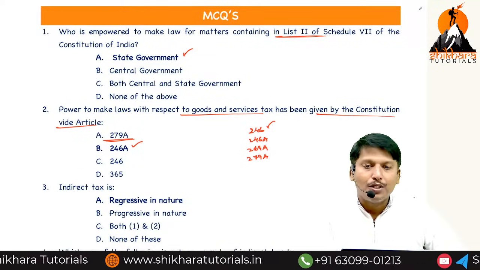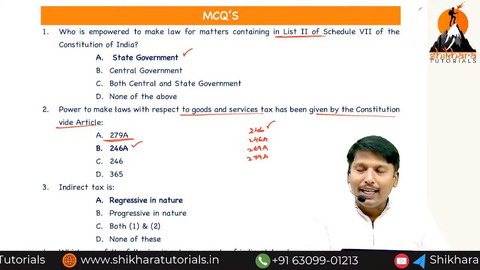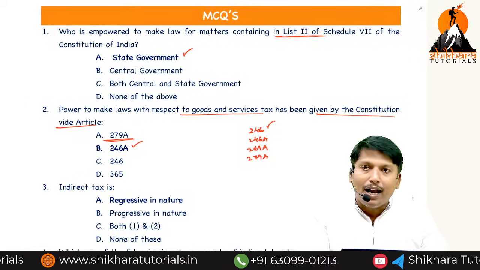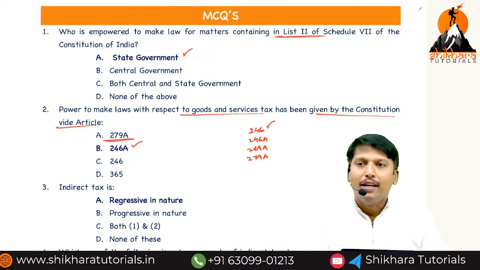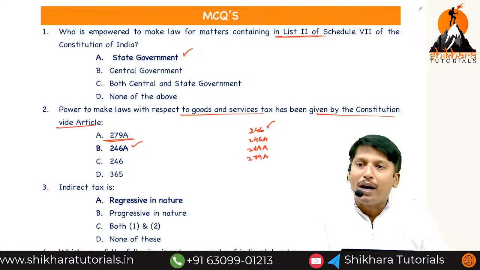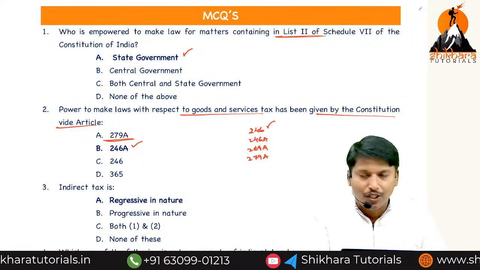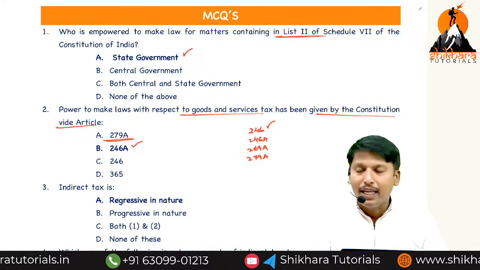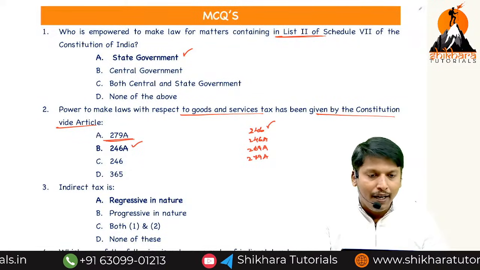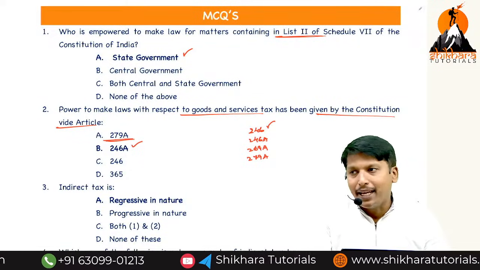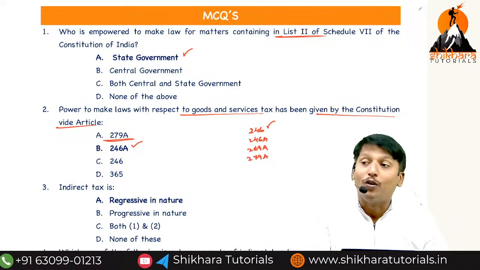Article 246: the Constitution gave a power to Parliament and legislatures to frame the acts. 246A: power to levy taxes on intrastate supplies, CGST plus SGST. 269A: power to levy taxes on interstate supply. 279A: the GST Council.